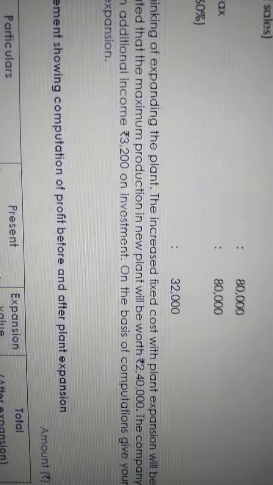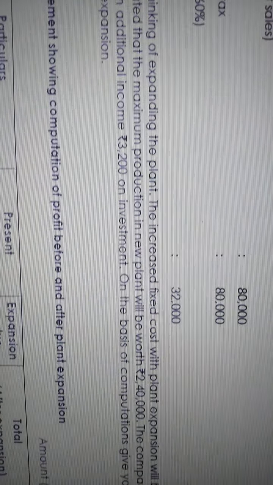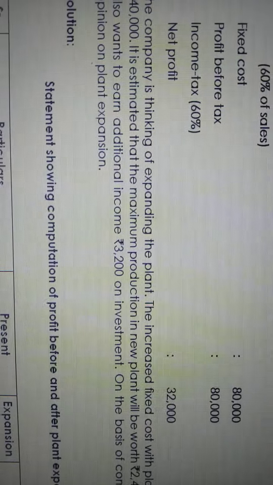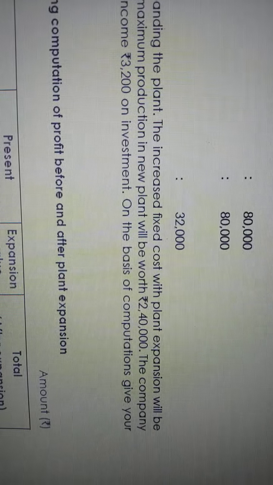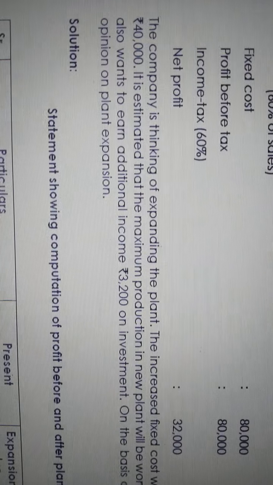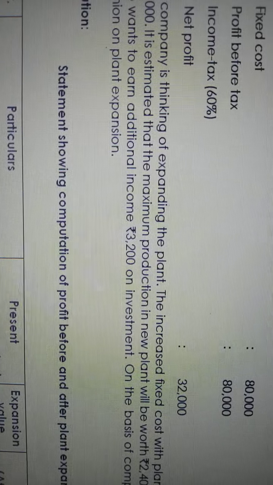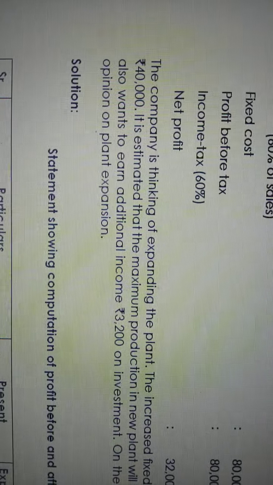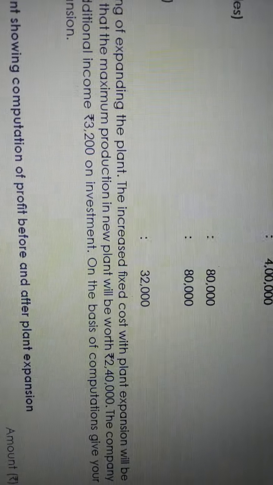Okay, the increased fixed cost with the plant expansion will be 40,000. If they want to expand the plant, they will incur extra fixed cost of 40,000. Okay, it is estimated that maximum production in new plant will be worth 2,40,000 rupees. The company also wants to earn additional income of 3,200 on investment. What they are saying, if they expand the plant, they have to incur extra fixed cost of 40,000, and also they are saying it is estimated that maximum production in new plant will be worth 2,40,000.